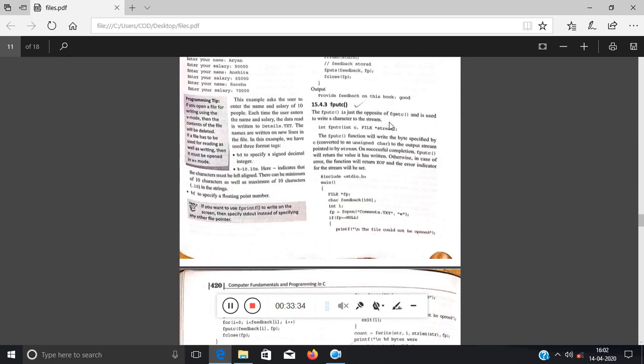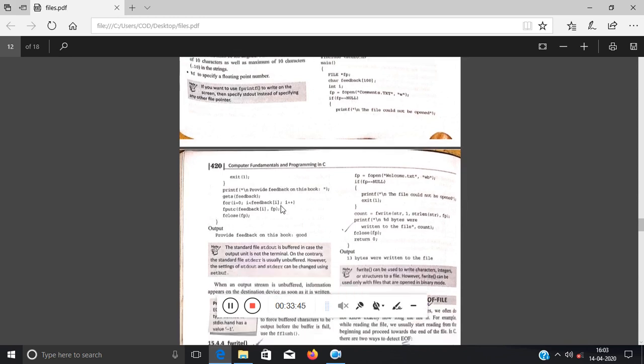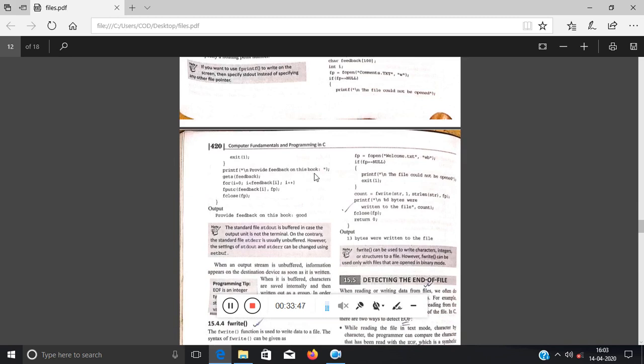Okay. fputc, this is the same as fgetc, and let's see how. They have taken again a feedback character array, opened the file, and checked whether it is equivalent to NULL or not. Provide feedback. They have used gets feedback, so it will directly scan the input and store it into feedback.